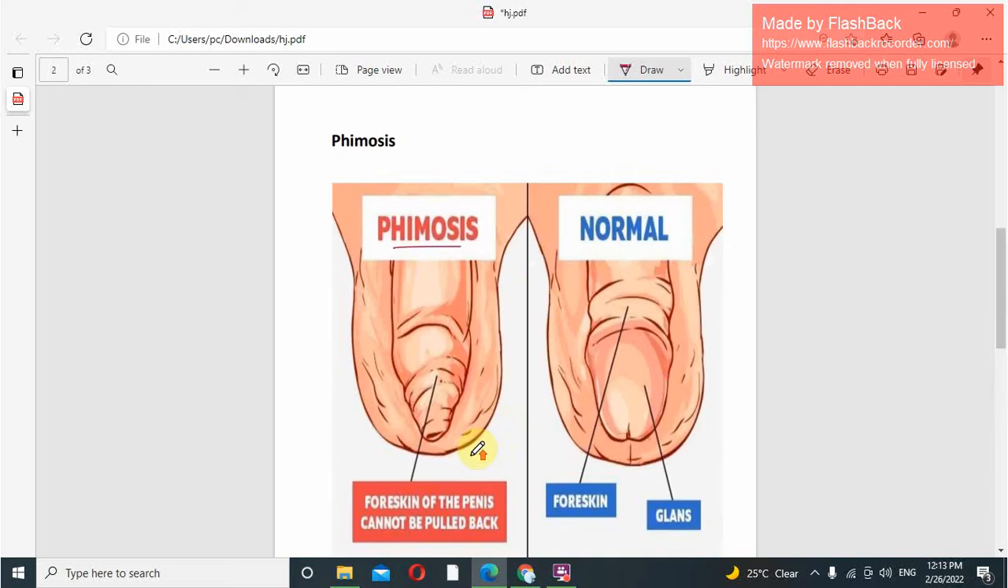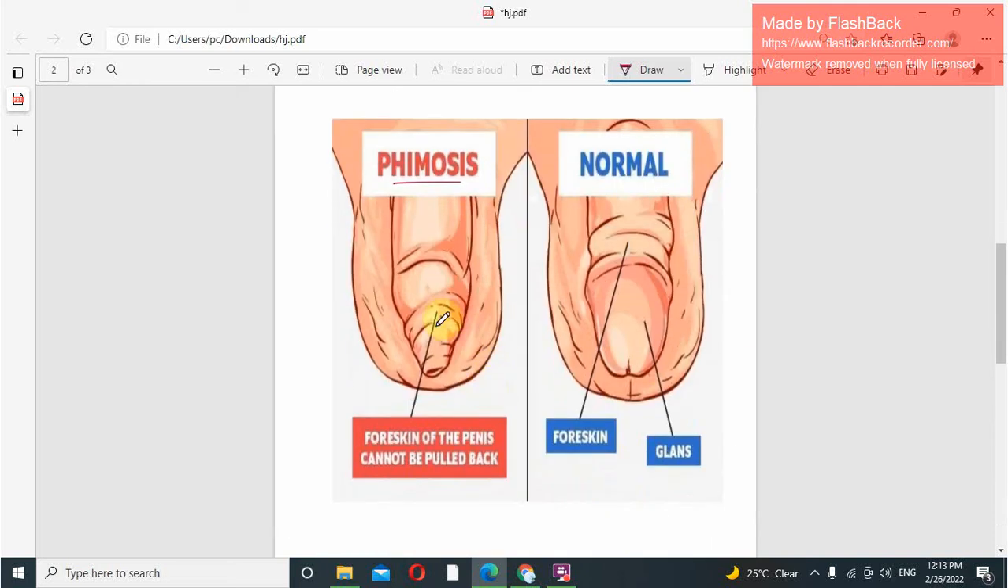Then about phimosis. Phimosis is a condition where the prepuce, which is the orifice of the foreskin, becomes so small that the normal retraction of the penis cannot be done. You can see how the penis looks now. This is a normal one, and this is the abnormal condition. This is generally due to poor hygiene. It is also generally due to congenital or physiologic effects on the body.